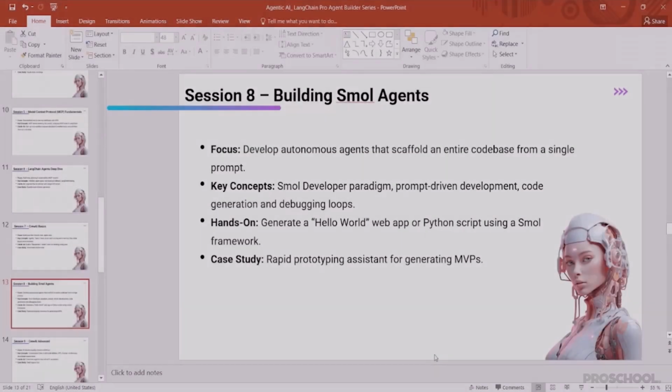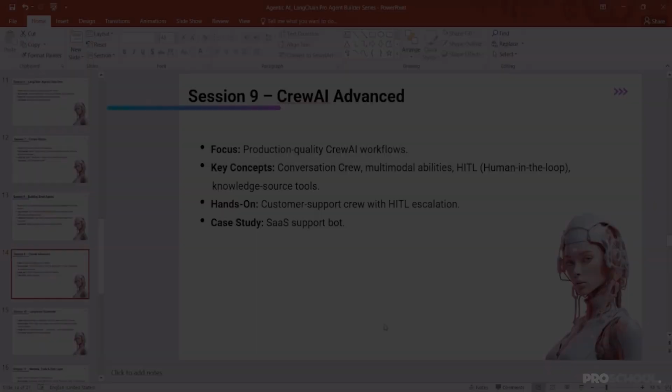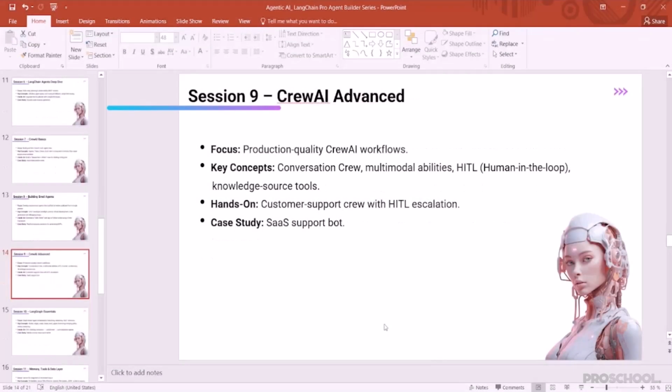In session 8, we are going to understand smolagents. The focus of session 8 will be building and developing small agents that can act autonomously. The key concepts we need to understand are the developer paradigm of smolagents, prompt development, code generation, and debugging loops. The hands-on of session 8 will be generating a hello world web application or Python script using just the simple smolagents framework.